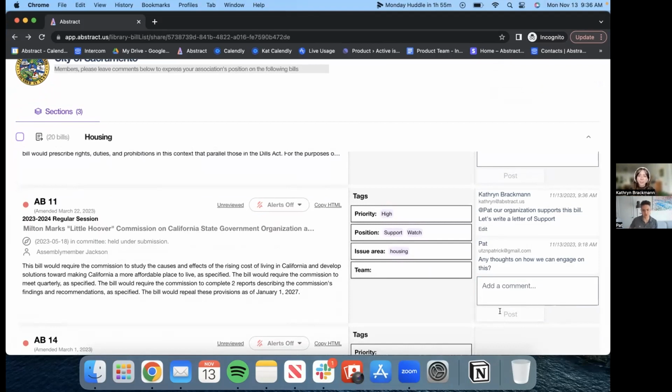And here you can see Kat just left another comment on the bill list here. So in this example, signed in as Pat, I don't really have an Abstract account.